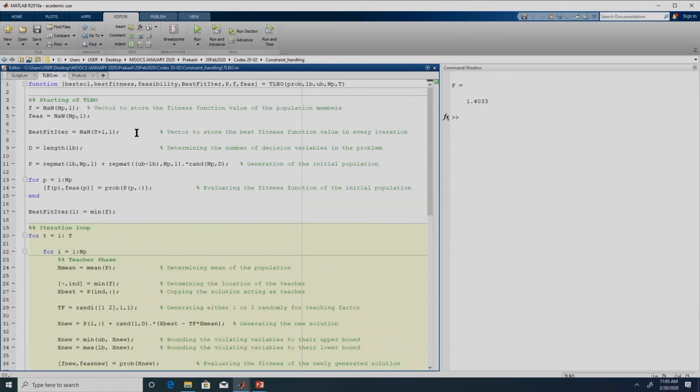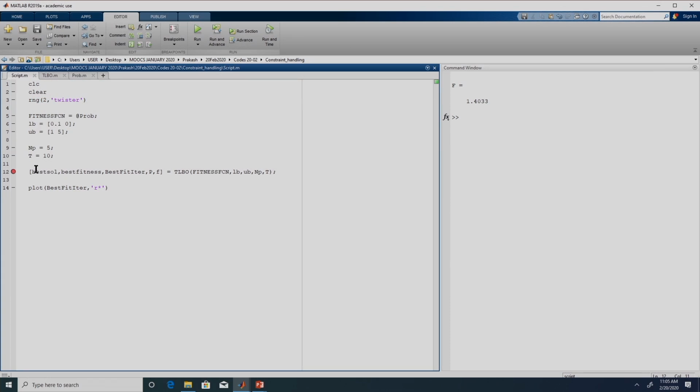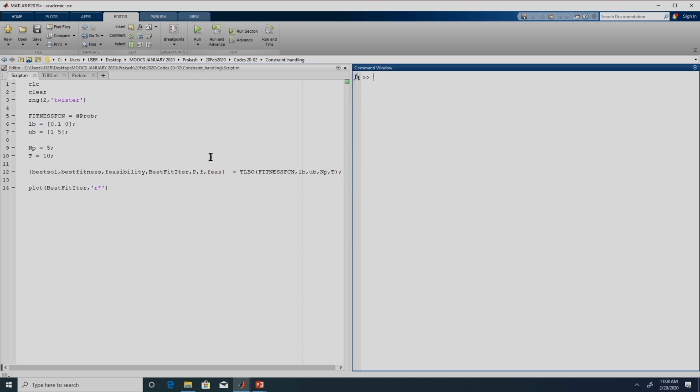Since we have changed things on this side, let me just copy this and put it over here. Here, best solve should be the same as we got previously, and best fitness should also be the same, right.